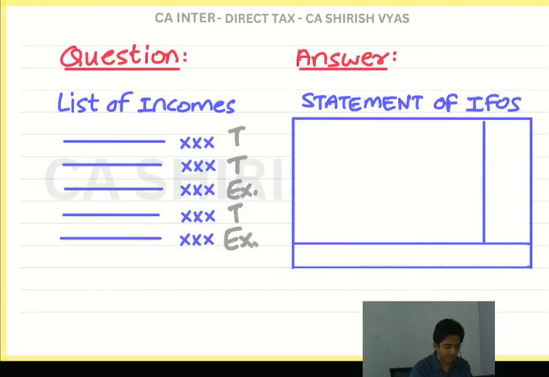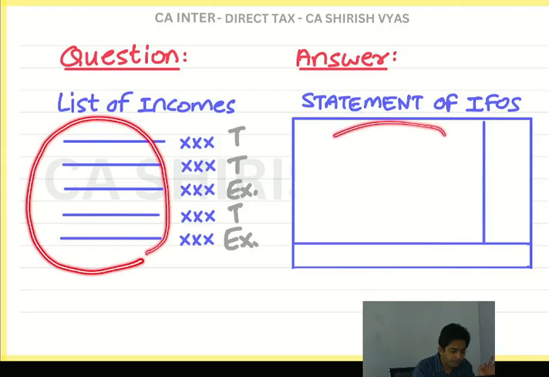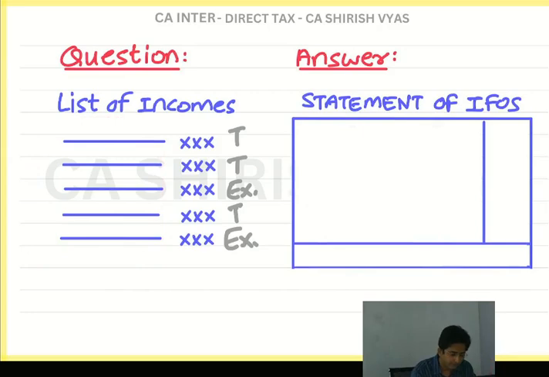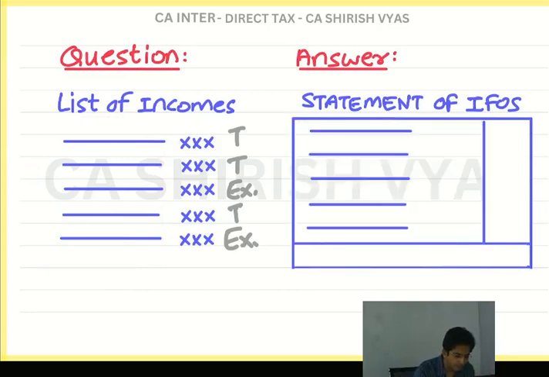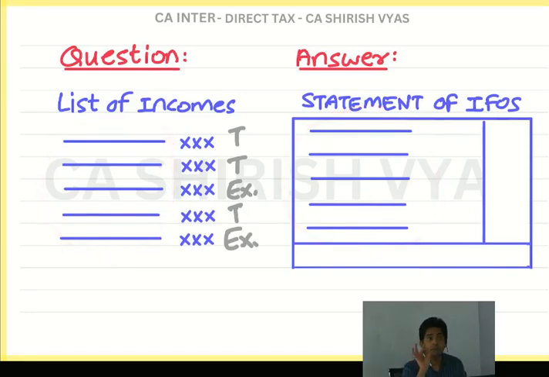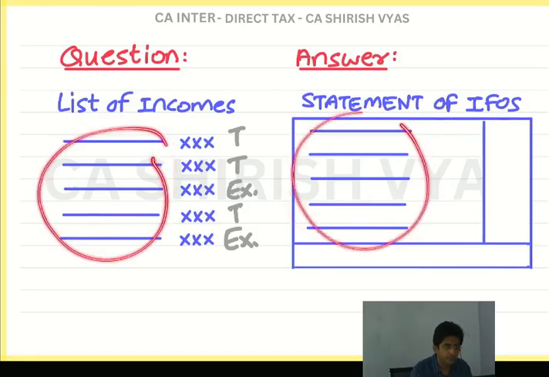I have randomly written T and exempt. Let's assume the first two incomes in the question are taxable, the third income is exempt, then taxable. You will have to identify this based on the knowledge which I am giving. Then in the answer, you will literally copy this income and paste it here. Copy paste, but only the income names.